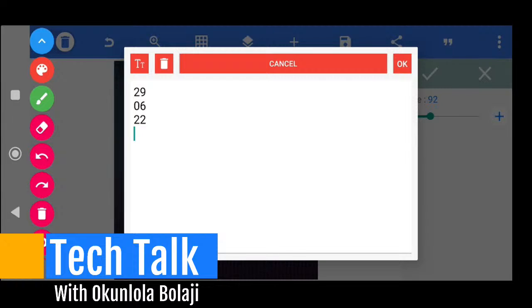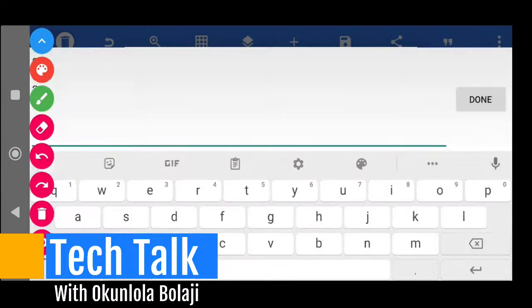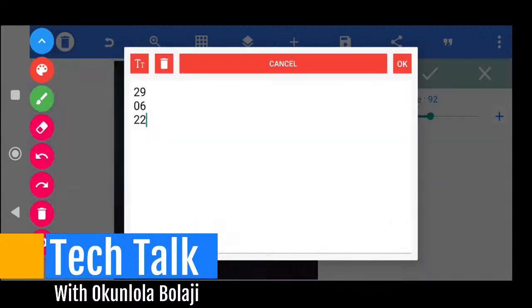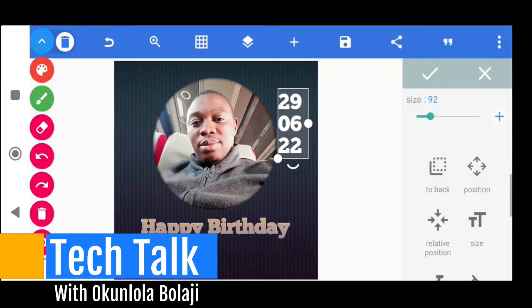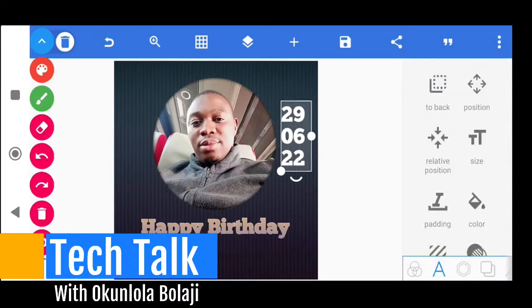I can double click here. You see that I have a cursor under, so I'll delete the cursor under and then done, and then OK. So I won't have that long space. So I can come here. If this is okay by me, I can just leave it like this. I can look for another font.